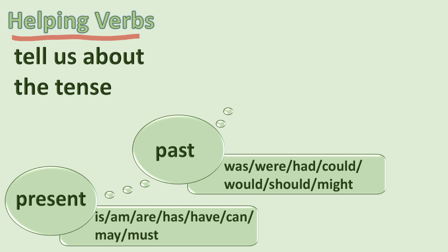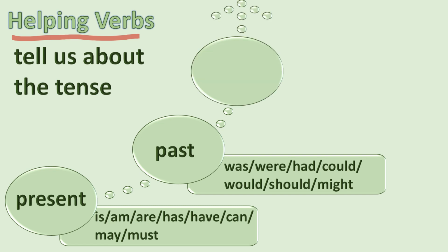Had is the past form of has, have. Could is the past form of can. Would is the past form of will. Should is the past form of shall, and might is the past form of must. So these helping verbs denote the actions that have already taken place.